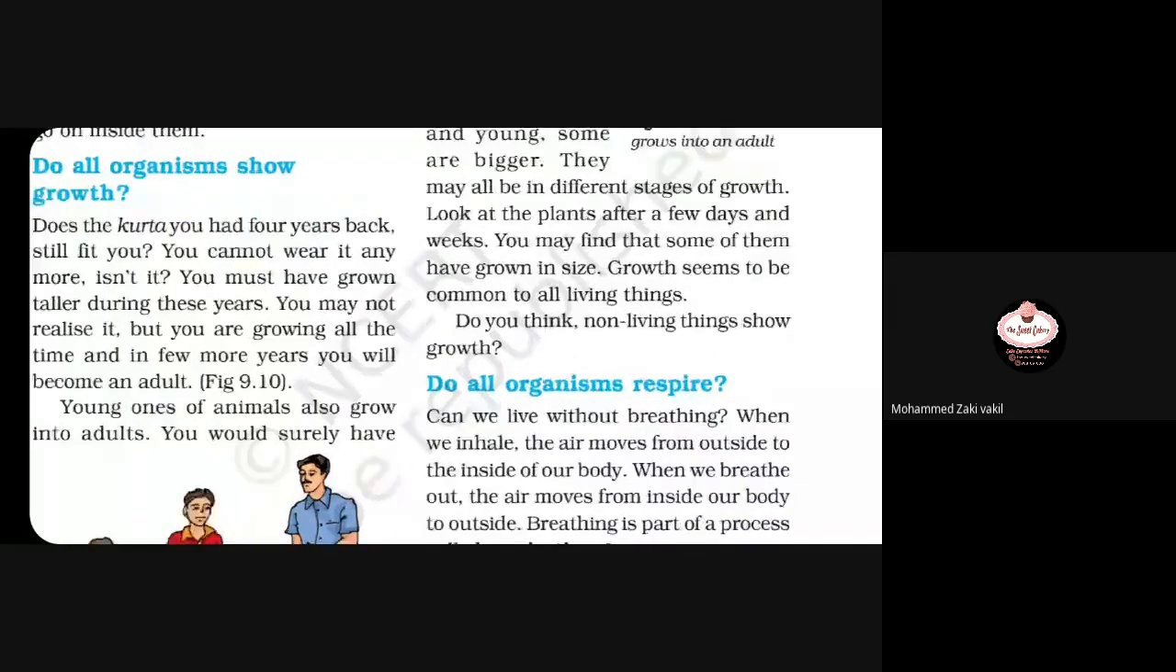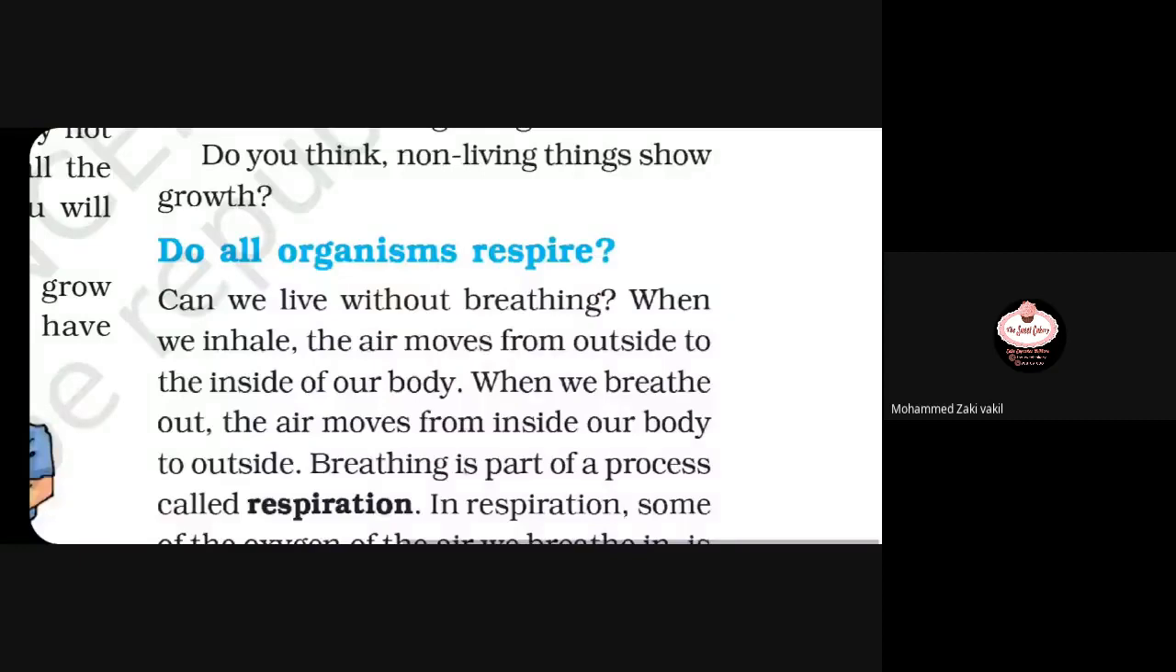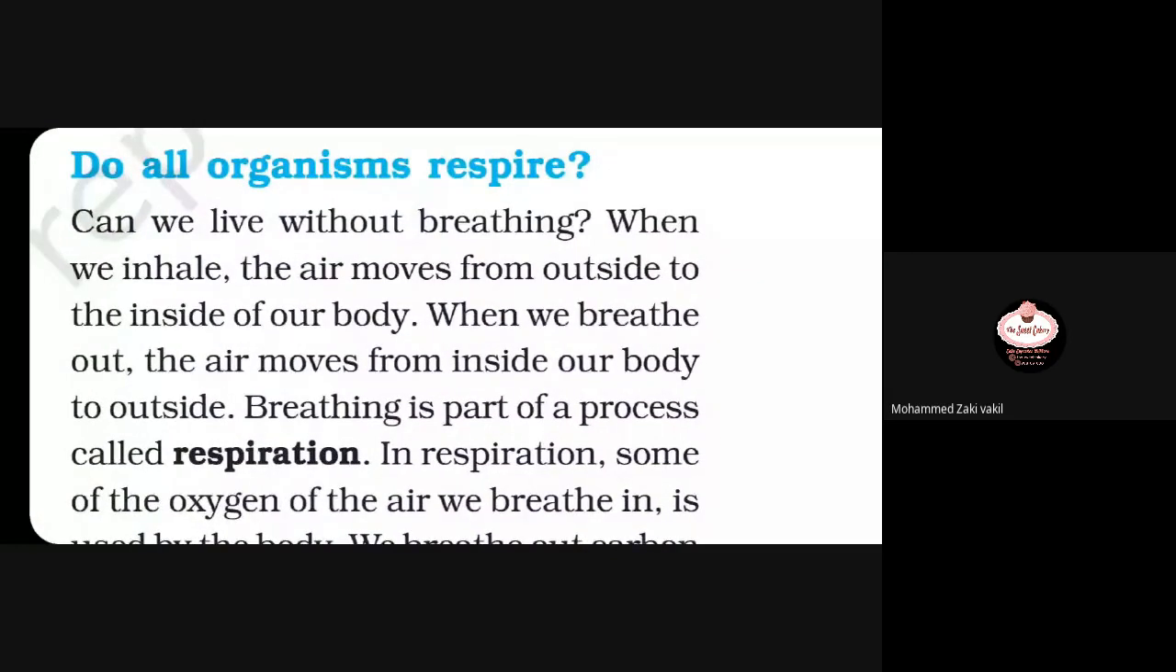Now the third important point is all organisms respire. Zoe, start reading.